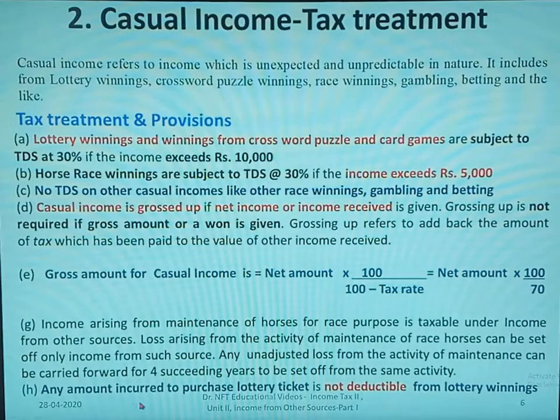Any amount incurred to purchase a lottery ticket is not deductible from lottery winnings. If you get lottery winnings, and you may have purchased the lottery ticket for some amount, it is not deductible from the lottery winnings. So these are a few provisions relating to casual income. We'll see problems based on this.